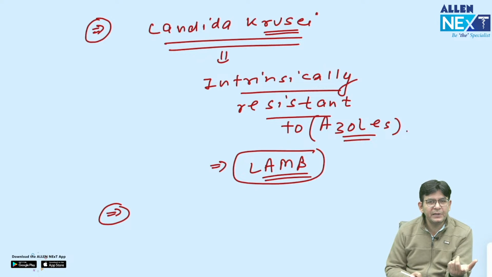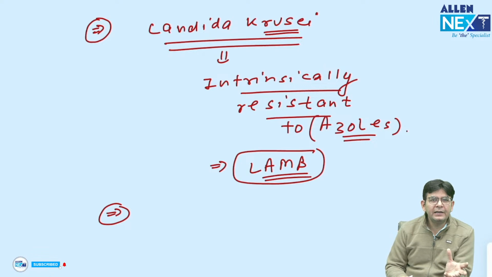If the question mentions true hyphae, constrictions like pseudohyphae, yeast cells or budding yeast cells, they are talking about Candida albicans.